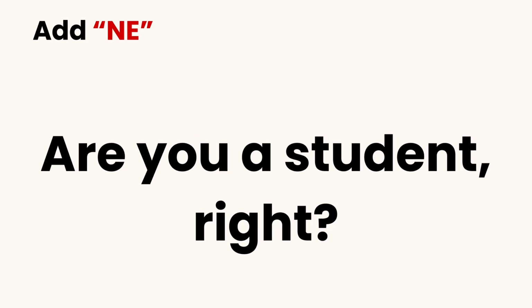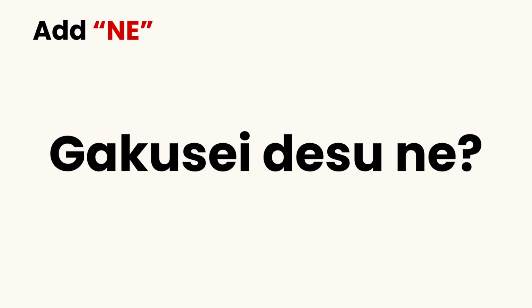In Japanese is 学生ですね. It sounds softer and more friendly. You are not making a strong statement. You are just double checking. So as you can see, making simple questions in Japanese is not too difficult. So try turning the sentences you made in the last lessons into questions.